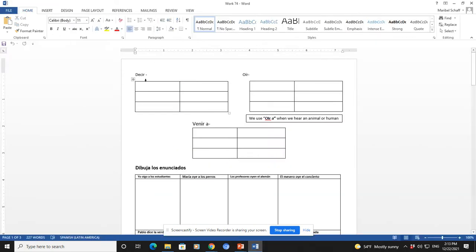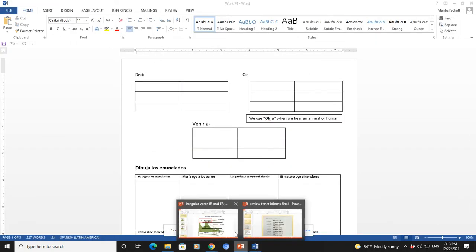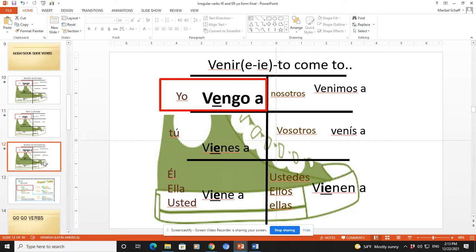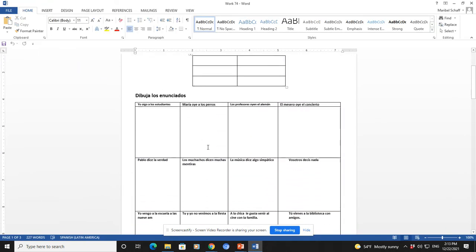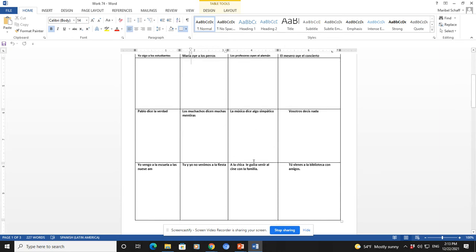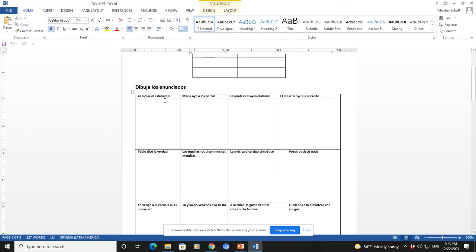So for the first section, go ahead and conjugate decir, oír, and venir a. So you have them, just like that, decir, oír, and venir. And then I have dibuja los enunciados, which is draw the sentences. So for example, yo oigo a los estudiantes. I am going to write a student hearing other students. So again, it's drawing. You're drawing to represent the meaning of each of these sentences. My recommendation to you is translate the sentence to English first and then do the drawing.